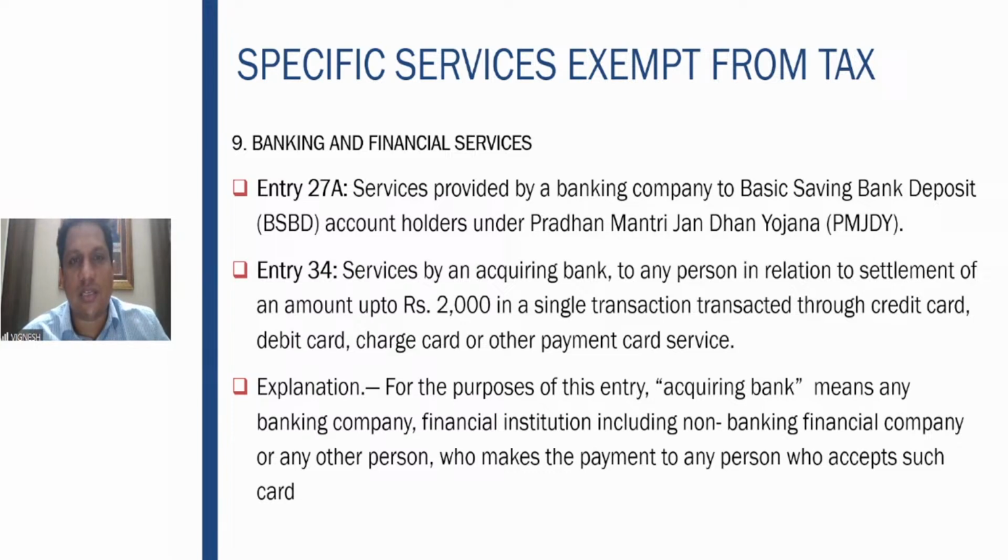So this exemption says that if this amount is less than 2,000 per transaction, in that case, on the commission that the bank charges from the dealer, GST is not applicable. I hope this point is clear. Commission 2%, GST is not applicable on the same.